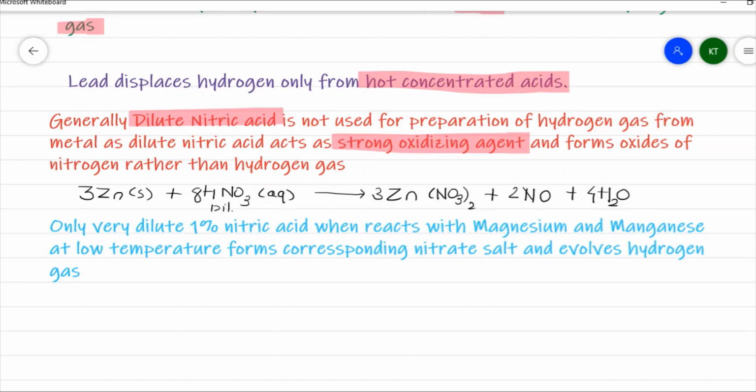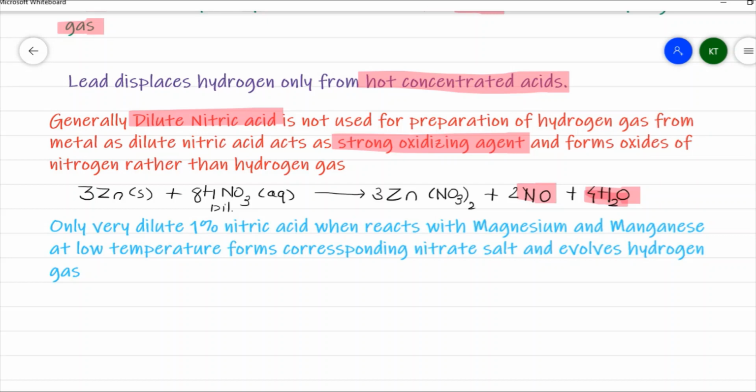So as you can see here, there is no evolution of hydrogen. The hydrogen gas which is evolved gets oxidized to water, and we get a colorless neutral gas, that is nitric oxide gas.